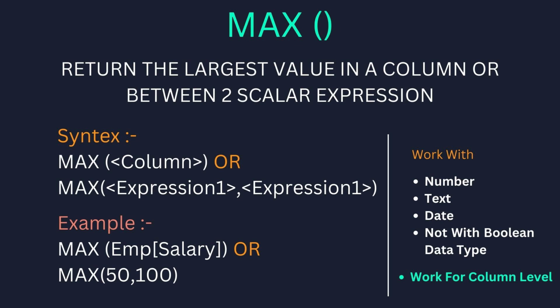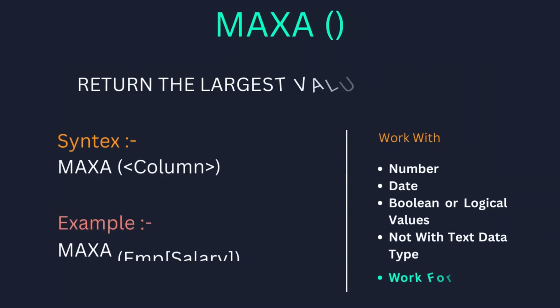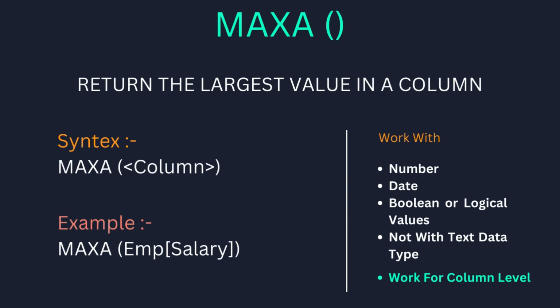Then the next is the MAXA function. The MAXA function returns the largest value in a column. The syntax is MAXA, then inside the bracket you have to pass the column name. For example, MAXA of the salary column of the employee table will give the maximum value of the salary column as the output, right?